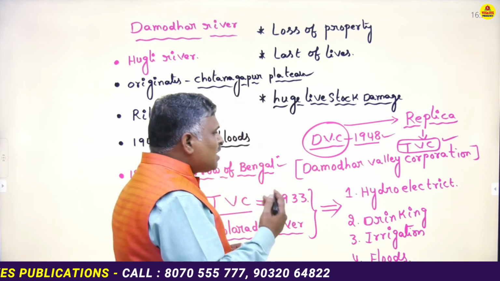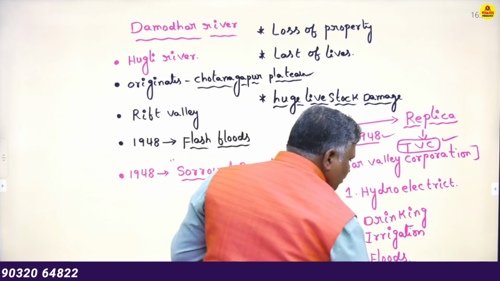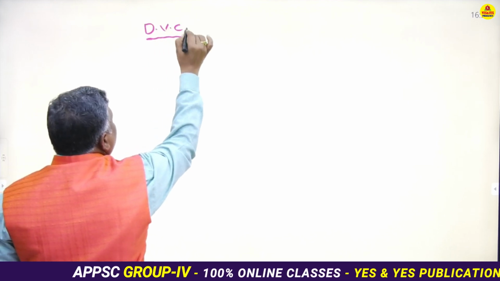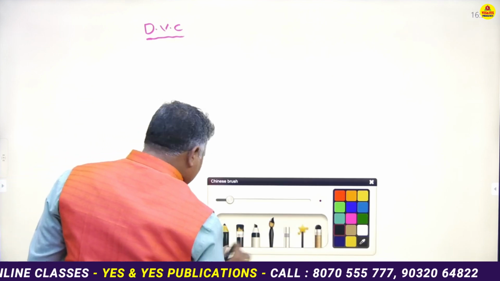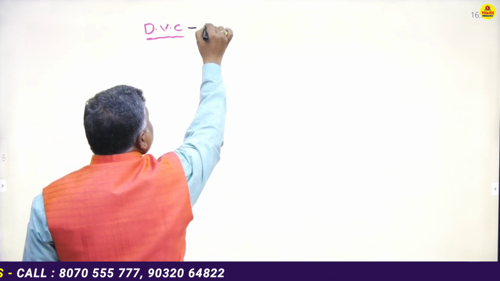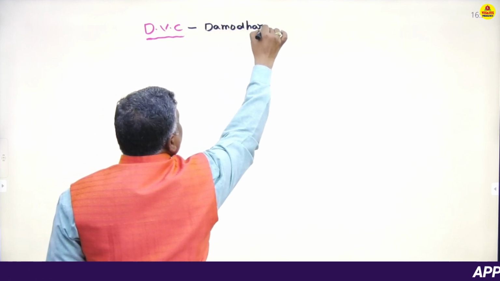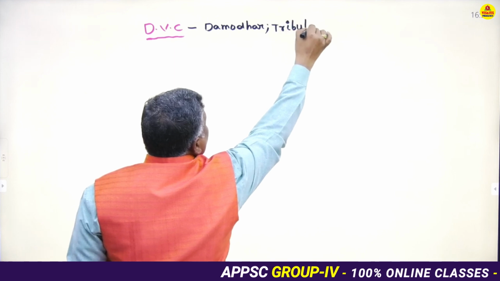The main objectives of Damodar Valley Corporation: listen one thing, as a part of Damodar Valley Corporation, one is DVC. DVC stands for Damodar Valley Corporation. As a part of Damodar Valley Corporation, hydroelectric power plants were built across the Damodar and its tributaries. Tributaries in Telugu we call upanadulu.